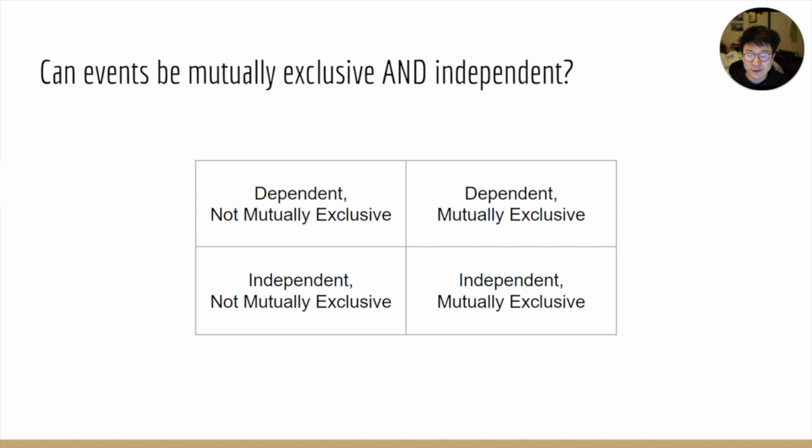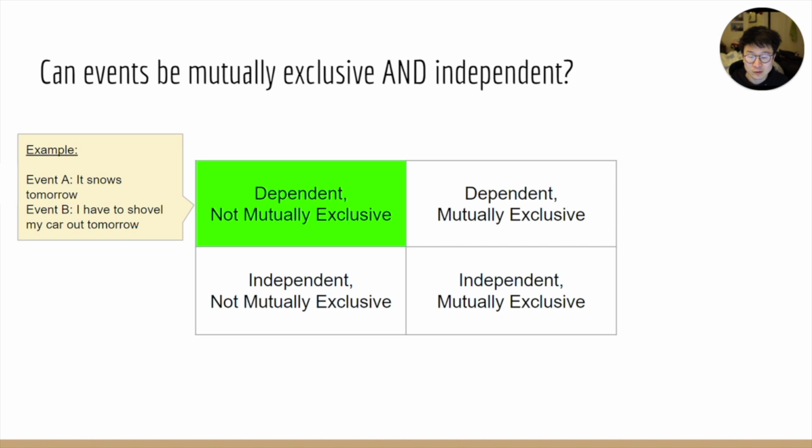Let's start with the upper left, dependent and not mutually exclusive. An example of this would be it snows tomorrow and I have to shovel my car out tomorrow. These are dependent because if it snows tomorrow, I probably have to shovel my car out tomorrow, and if it doesn't snow tomorrow, I probably don't have to shovel my car out. They're not mutually exclusive because they can happen together.